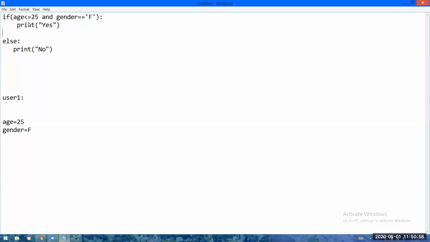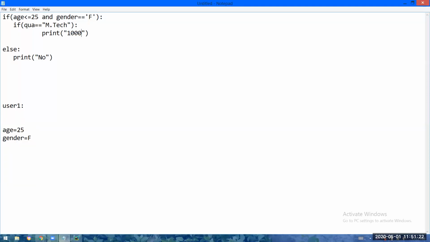That is okay. But for all the people who have satisfied this criteria, I'm not going to provide the same concession. I will provide the concession basing on the qualification of the user. If qualification is equal to MTech, then I will write print 10,000 rupees of concession.